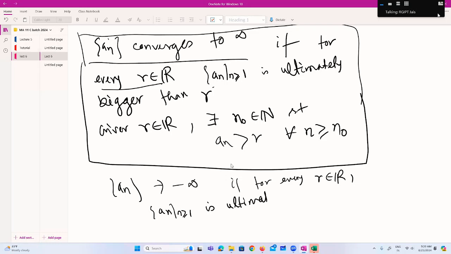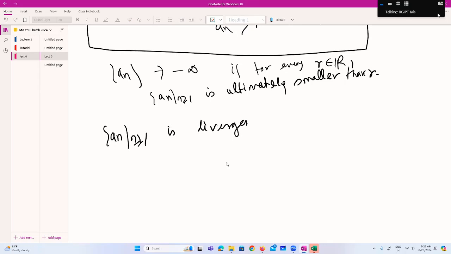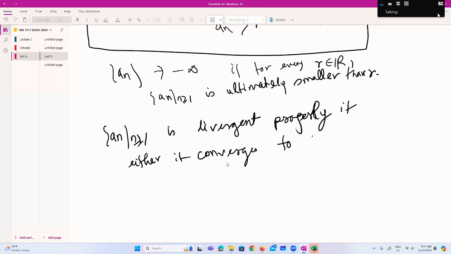We will say that the sequence n greater than or equal to 1 is properly divergent if it converges to infinity or minus infinity.